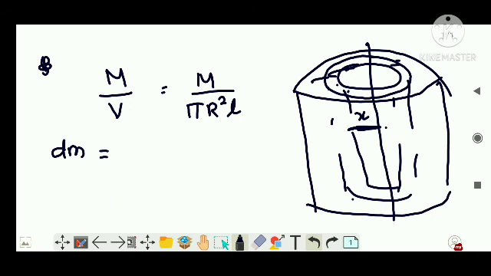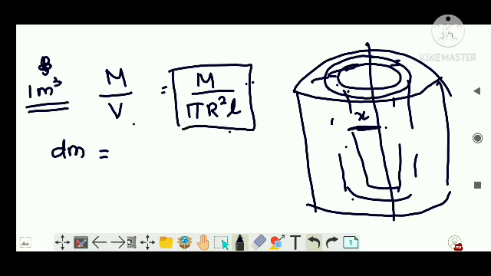So just like the previous cases, the mass of a single unit of volume is this much. So what will be the mass of the small element? Understand, 1 meter cube or 1 unit of volume has this much mass, right? So a small unit will have a mass dm.